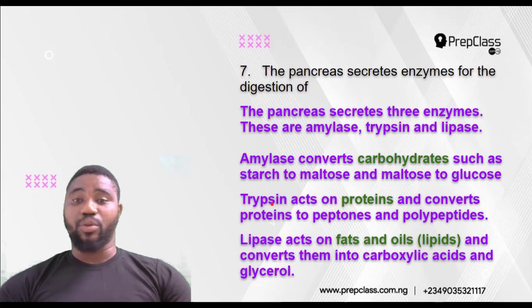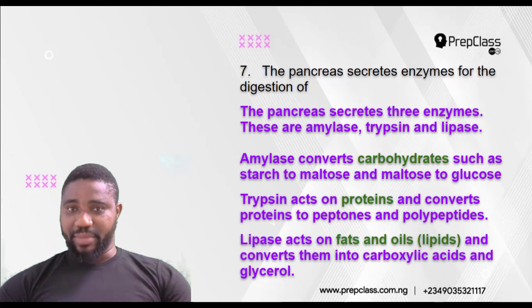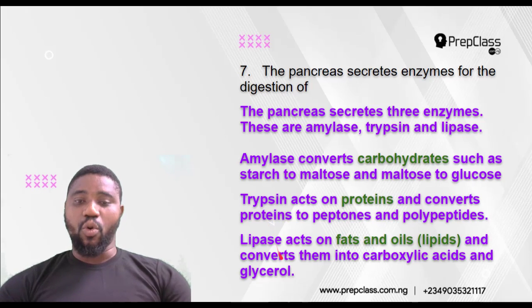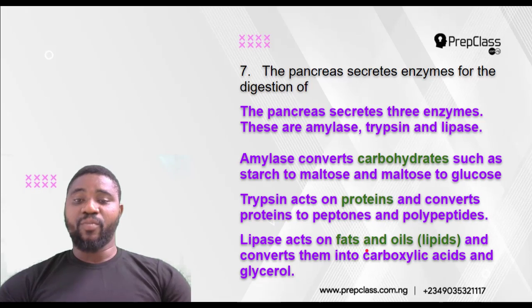Trypsin acts on proteins. It converts proteins to peptones and polypeptides. Lipase, from the word lipids, acts on fats and oil, that's lipids, and it converts them into fatty acid and glycerol. So the enzymes secreted by the pancreas can digest carbohydrates, proteins, fats, and oil.